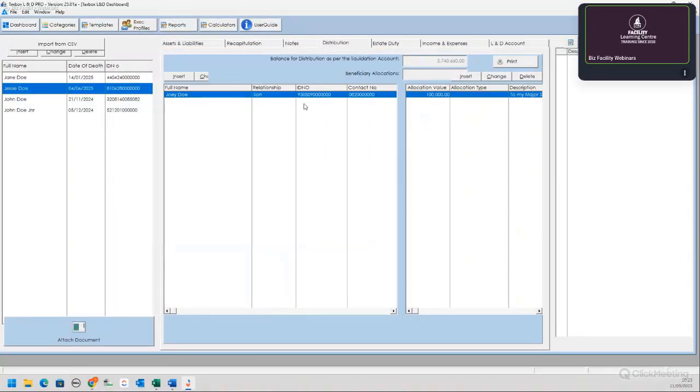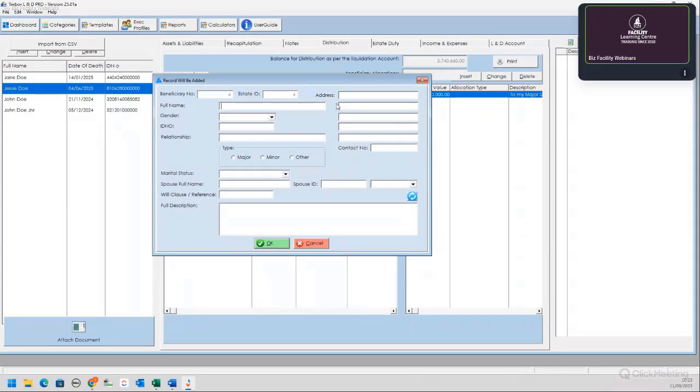Okay, so I just want to show you if we add another beneficiary, Jackie Doe, and that's now the daughter. She is a little bit younger. She also lives in 123 Street, Belleville.